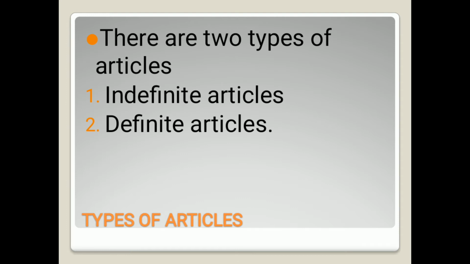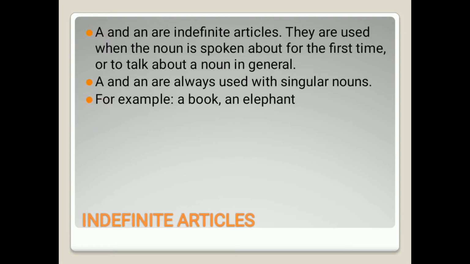So when we talk about the types of articles, there are two types of articles. One is the definite article and the second one is the indefinite article. We will learn about both types of articles in this video, the indefinite articles and the definite articles. First of all, we will learn about the indefinite articles. As we have learned, there are three articles: a, an, and the.